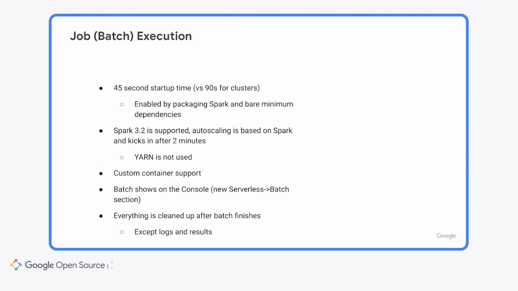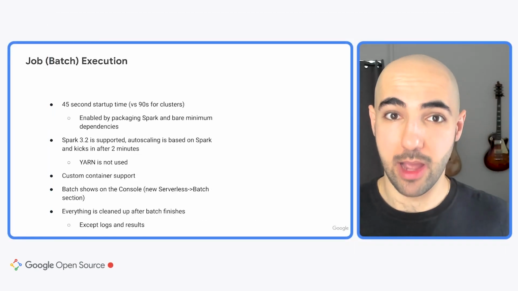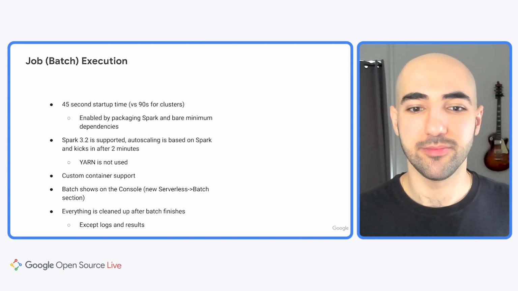Now, in terms of execution, serverless jobs have about a 45-second startup time compared to 90 seconds for traditional Dataproc clusters. I will say 90 seconds is already very good, but 45 seconds, of course, is better. This is enabled by packaging Spark and the bare minimum dependencies into the environments that your Spark jobs will run in. Again, Spark 3.2 is supported, and with this, their auto-scaling is actually based on the number of executors that your jobs are requesting. What's important to note here is that Yarn is not used to power Spark Serverless. It's solely based on standalone Spark, and its built-in scheduler.